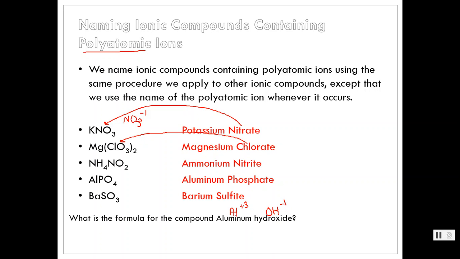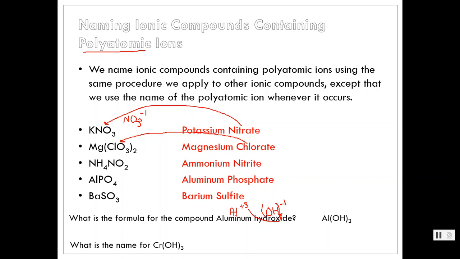So to write the balanced chemical formula for a species that has aluminum and hydroxide, again, you're going to do the crisscross again. So the charge on one becomes the subscript on the other. We have to remember as well that since I'm going to be having 3 OHs, I have to use parentheses. Anytime you have more than one polyatomic, you need to use parentheses. So the answer to this would be Al(OH)3.